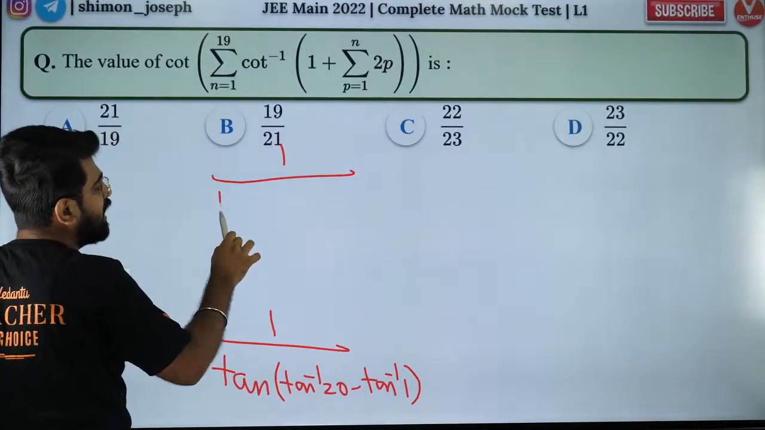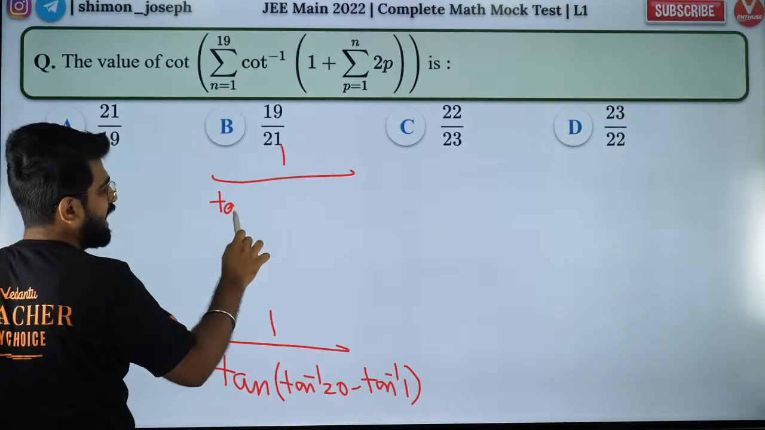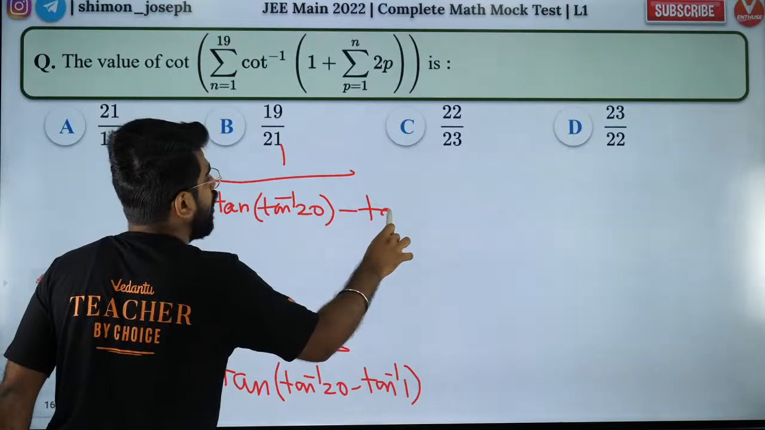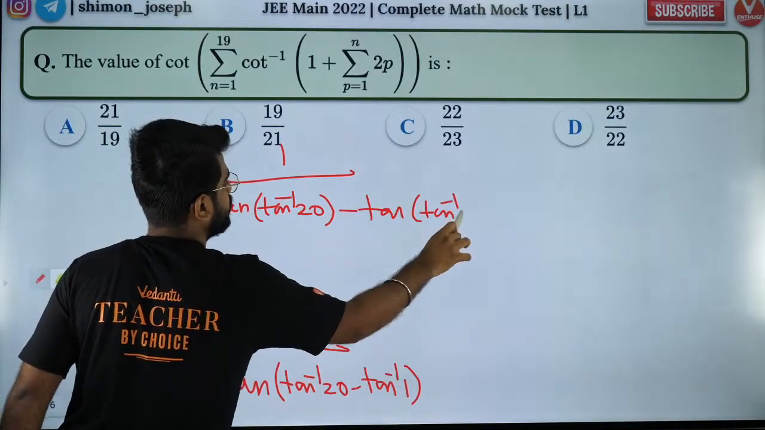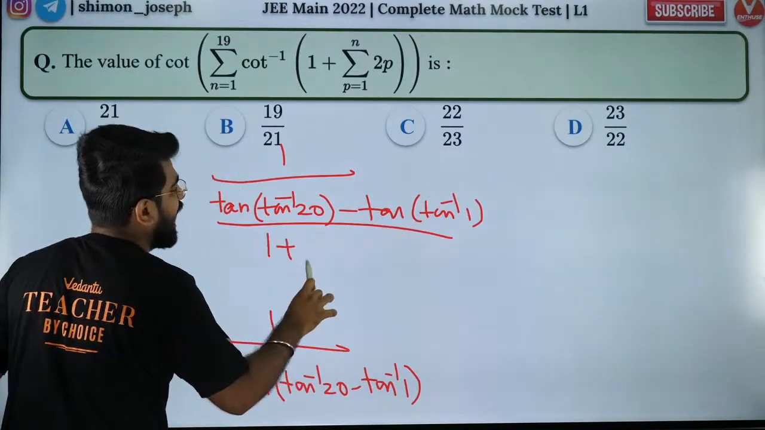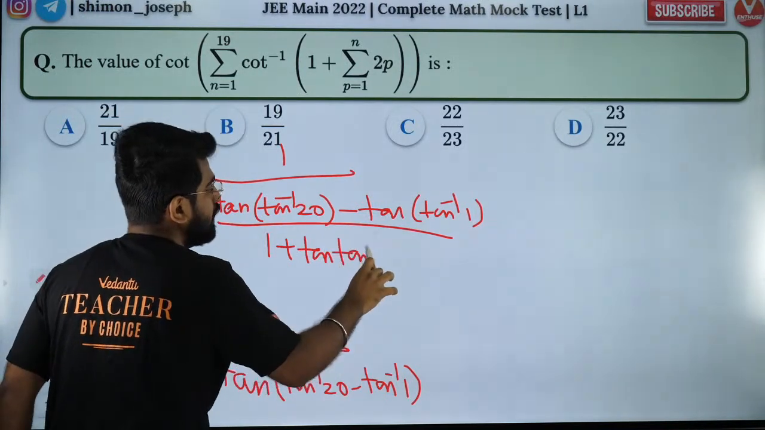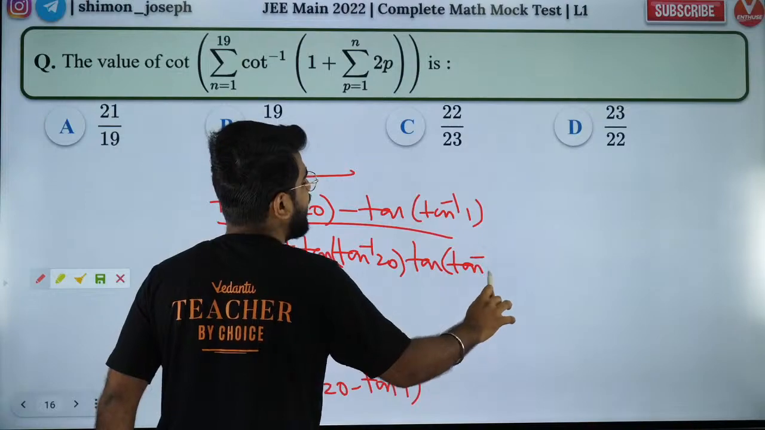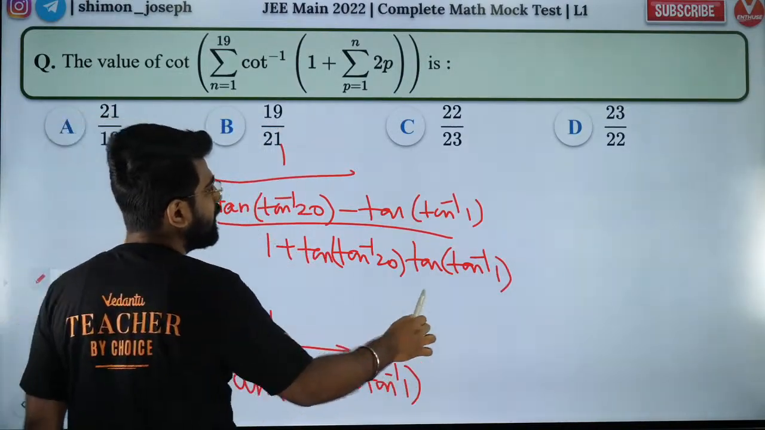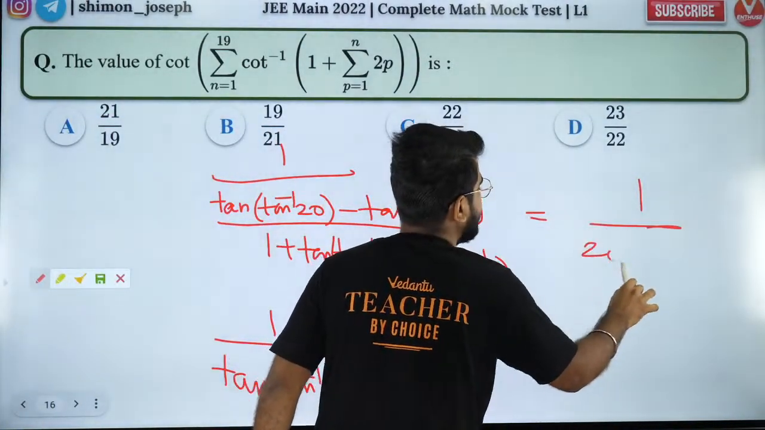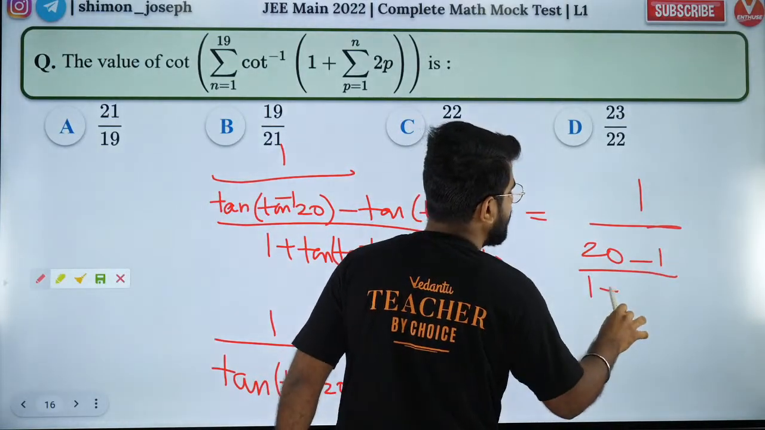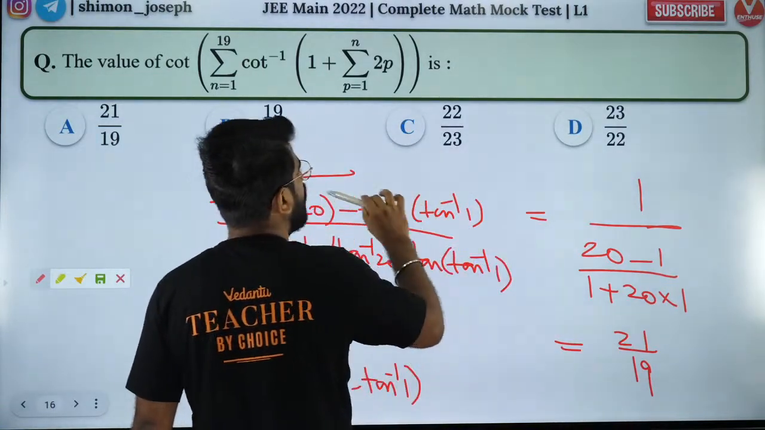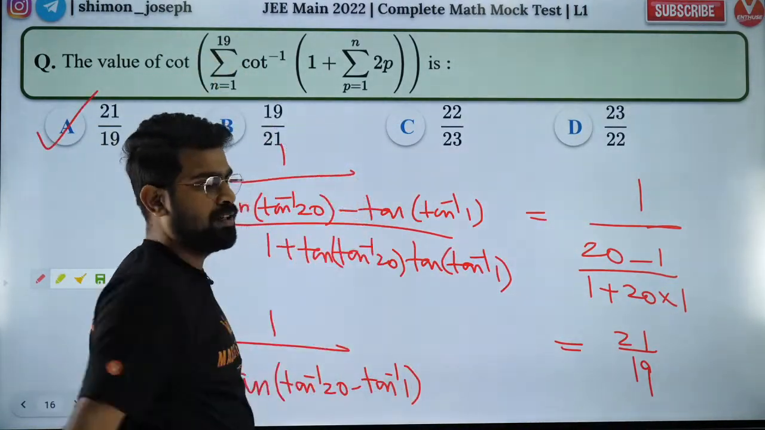Tan of a minus b is tan a minus tan b by 1 plus tan a tan b. Are you guys happy with that, everybody? So it's going to be 1 by 20 minus 1 divided by 1 plus 20 into 1. So the answer is 21 by 19, which is option A.